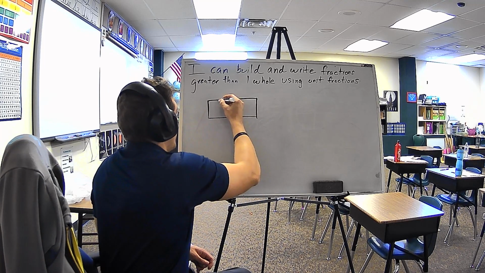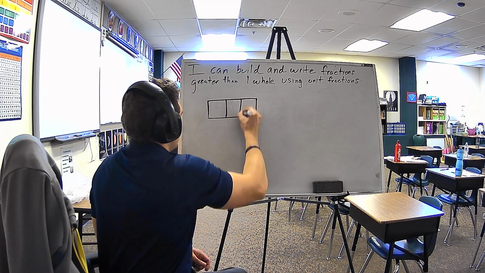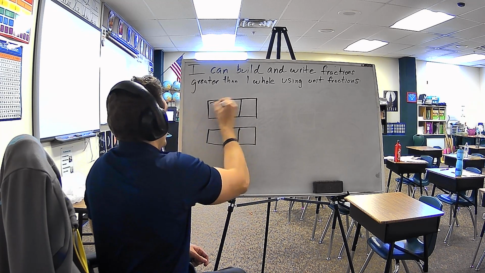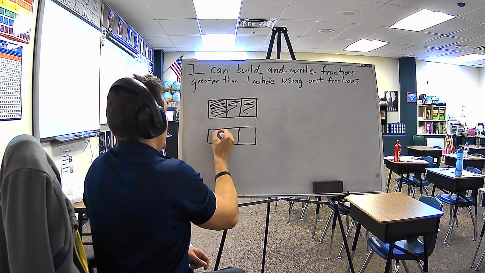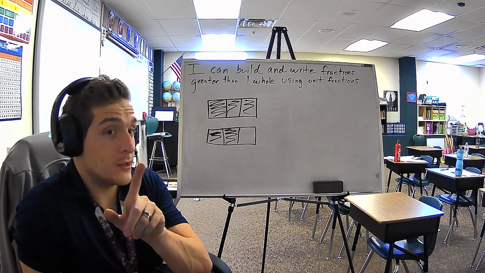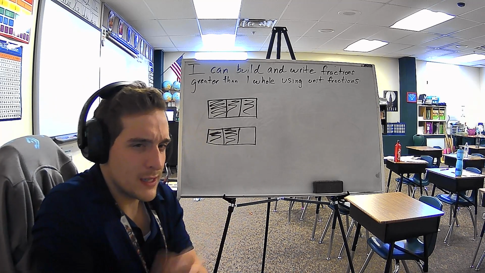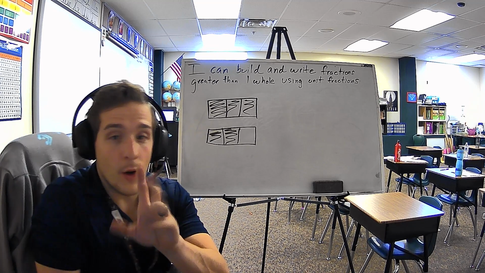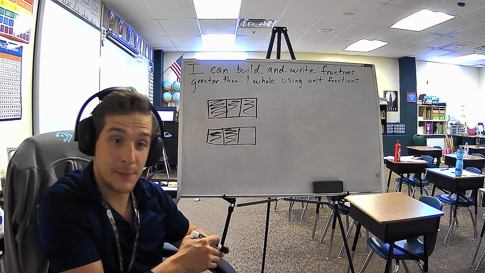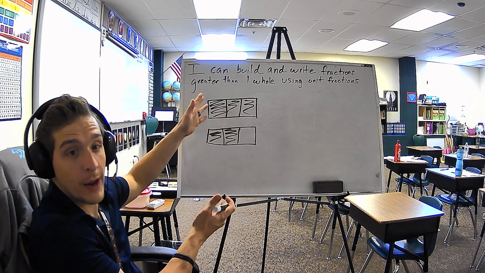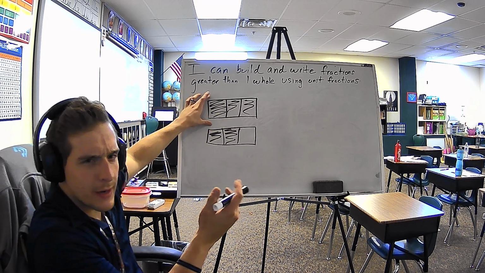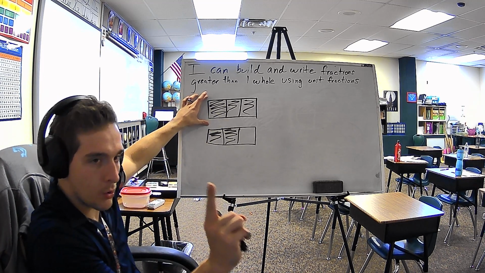Let's say you have a picture that looks like this. And you've shaded in here, here, and here. And you shaded these two as well. So, once again, question first is, what's our whole? How many pieces does it take to make a whole? Now, it is extremely tempting to say it takes 1, 2, 3, 4, 5, 6 pieces to make a whole, because there's 6 pieces there, right? True, there are 6 pieces. But how much does it take to make 1 whole?